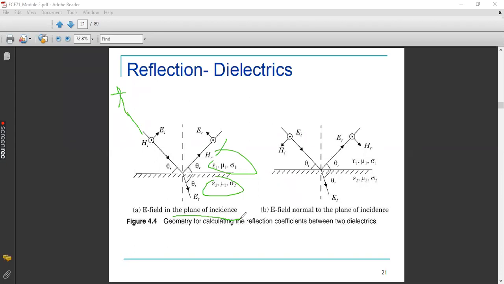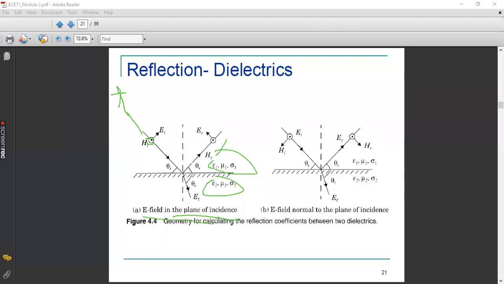Whereas HI will be perpendicular. That is what I have shown here, dotted. Dotted means perpendicular to the paper, or perpendicular to this plane of incidence. This is HI.